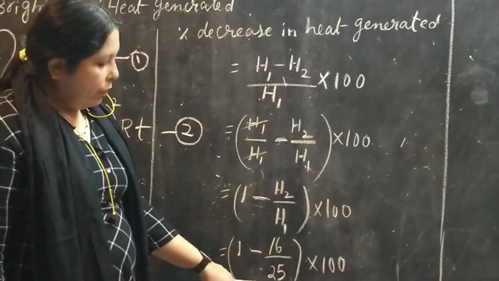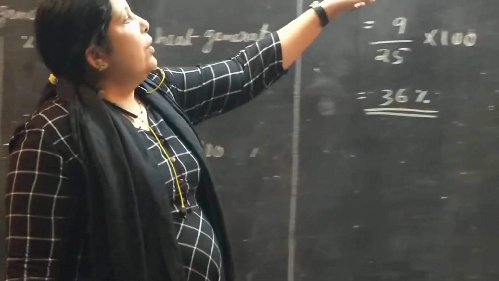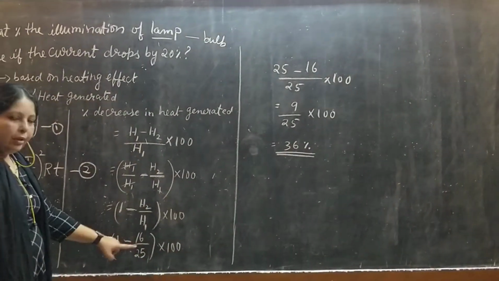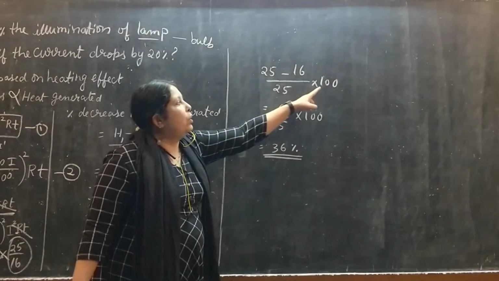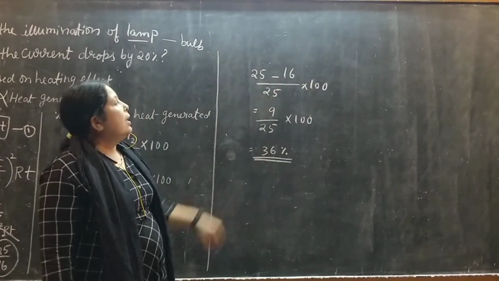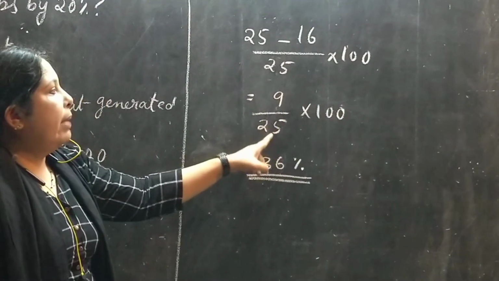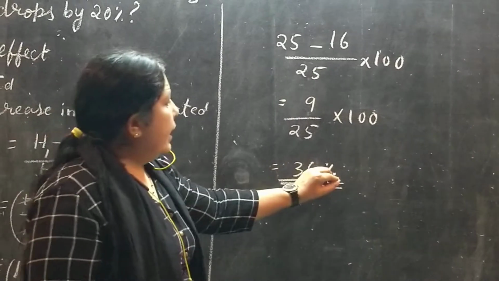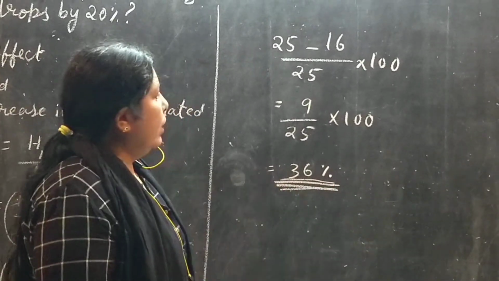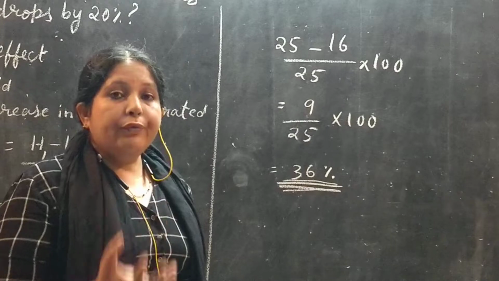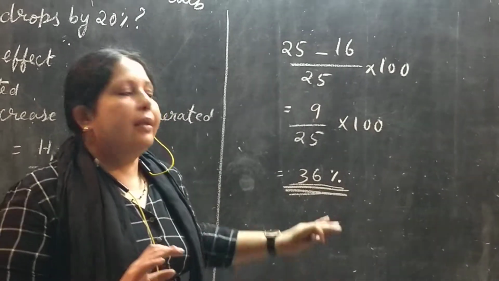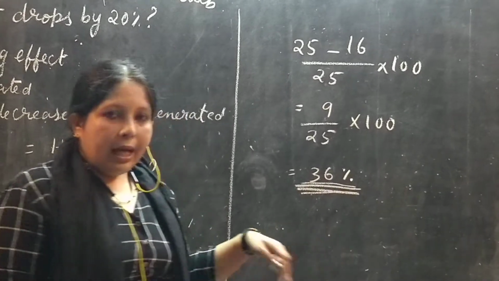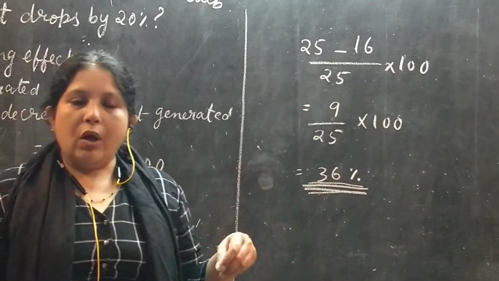So then what happens? Where we have to divide it. 25 minus 16/25 into 100. Multiplication and division method. And next, what we got? 9/25 into 100. What will be the percentage? If you divide, you will get the decrease of the brightness will be 36%. Okay.